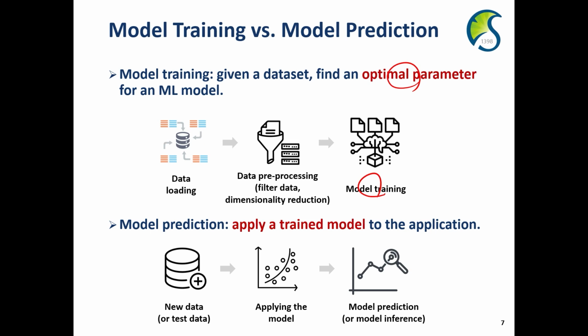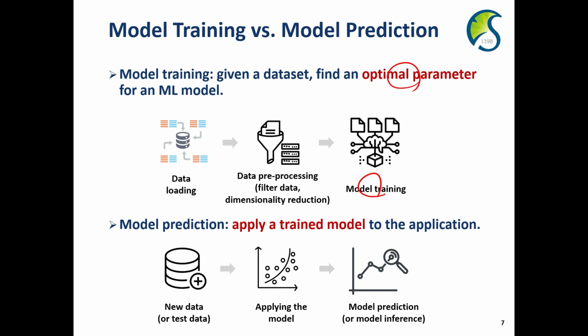Once we identify the optimal parameter, we finish the model training. So we can use the trained model to make predictions. It means that we apply the trained model to the applications. Given a new data set, we apply this trained model and we can make the prediction. This is the model prediction procedure.